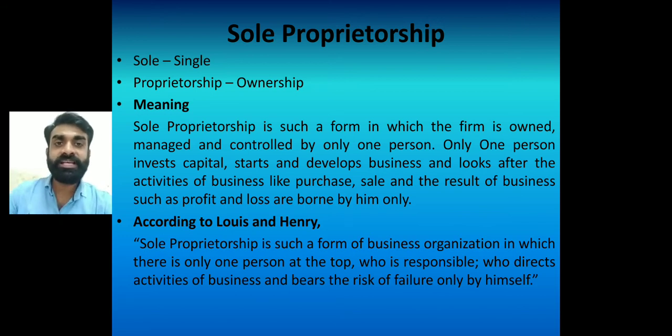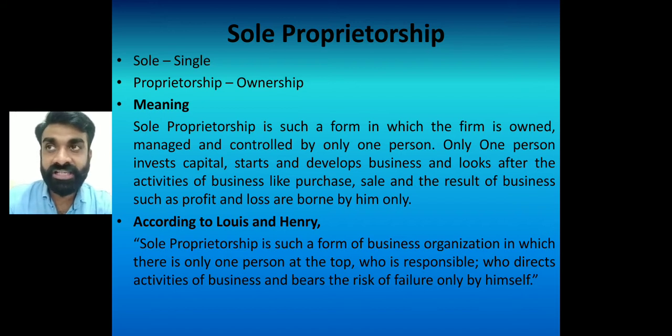Mr. Lewis Henry has given the definition of sole proprietorship: it is a form of business organization in which there is only one person at the top, who is responsible, who directs the activities of the business and bears the risk of failure by himself or herself. I have given you the example: I am the one who starts the business with nobody else, no partnership.